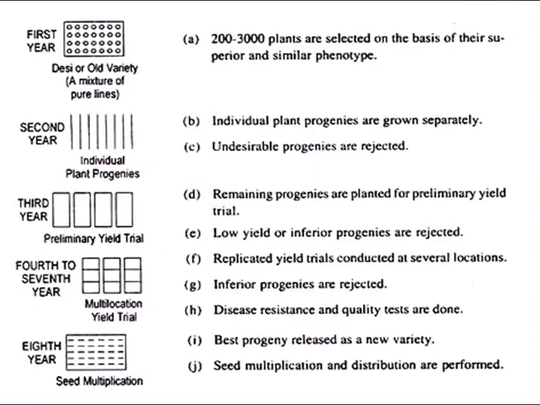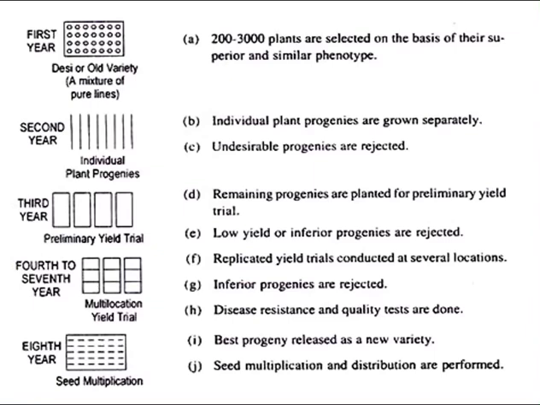Selection is made for very desirable characteristics. Disease epiphytotics may be created to test progenies for disease resistance. If necessary, this process may be repeated for one or more years. In the third year, this step consists of replicated yield trials for critical evaluation of the progenies. The selected progenies are planted in a replicated trial using the best variety as a check. If enough seeds are available, then a preliminary yield trial may be conducted.